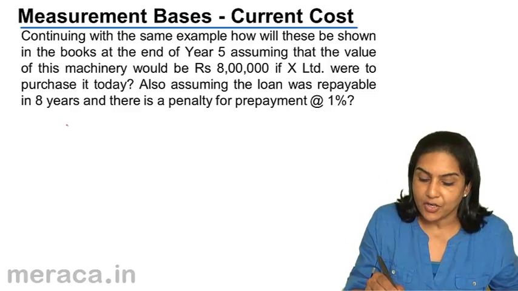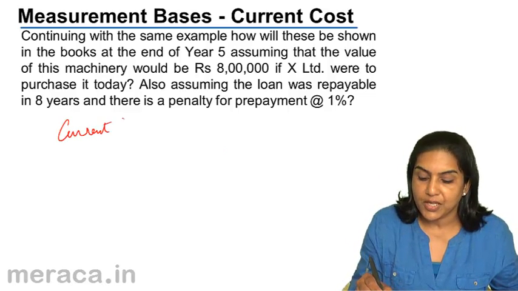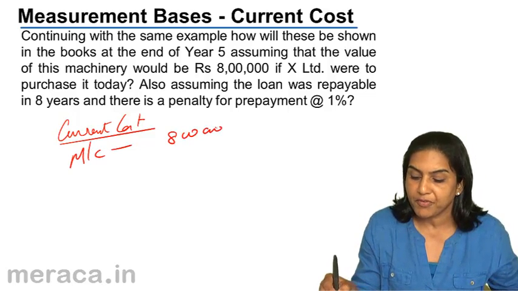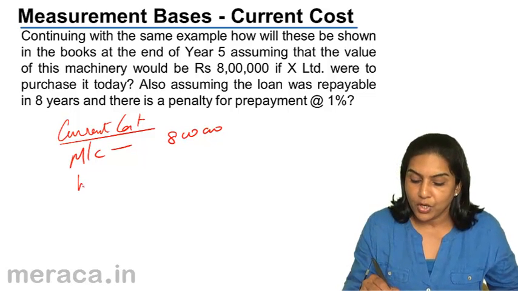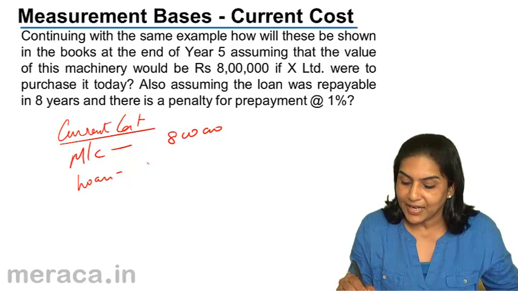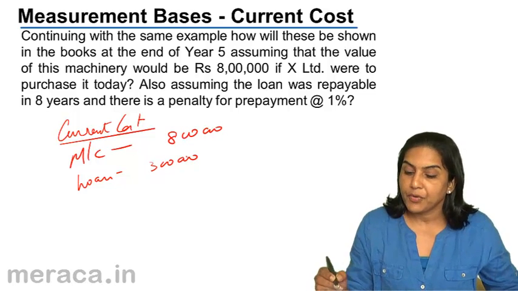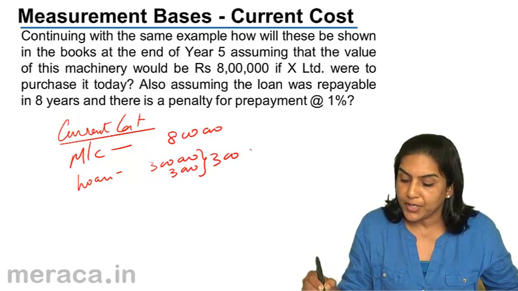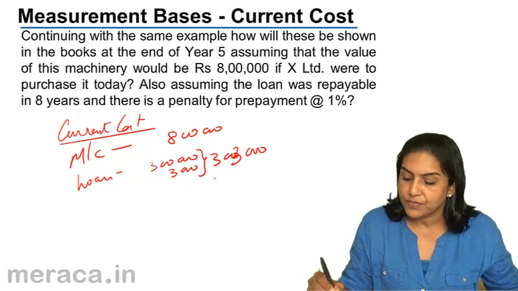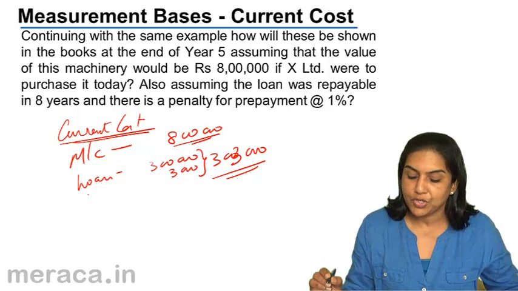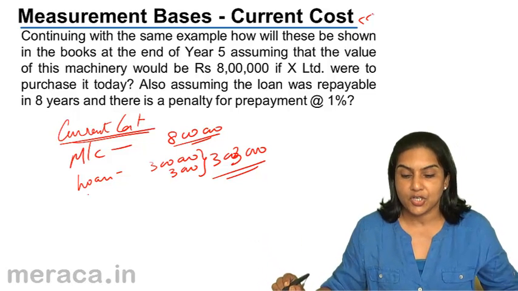So if it is current cost, what would we do? Current cost would say you value the machinery at the current cost of purchase. Therefore, machinery would be valued at 8 lakh. What about the loan? In case we were to repay the loan now, how much was the loan? The loan was for 3 lakh, right? 3 lakh. We would end up paying a penalty of 1%. Therefore, another 3,000. Therefore, the loan would be valued at 3,03,000. This would be the valuation of the asset machinery. This would be the valuation of loan if we were following current cost.